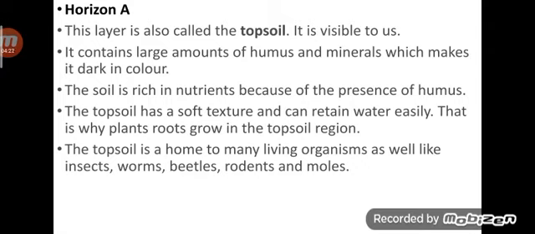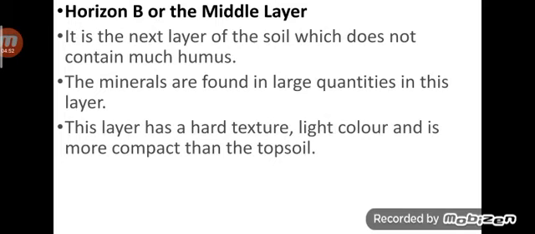So what is horizon A? This is topsoil. It contains a large amount of humus and minerals which makes it dark in color. It has rich nutrients and a soft texture. The topsoil has a soft texture so it can retain water easily. Topsoil is also home to many living organisms like insects, worms, beetles, rodents and moles. Then horizon B is the middle layer.